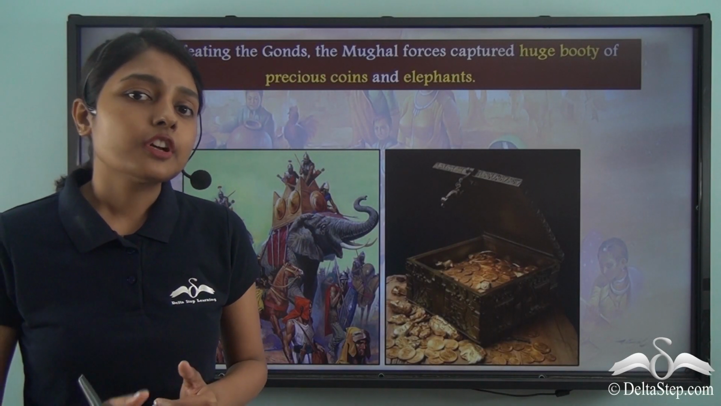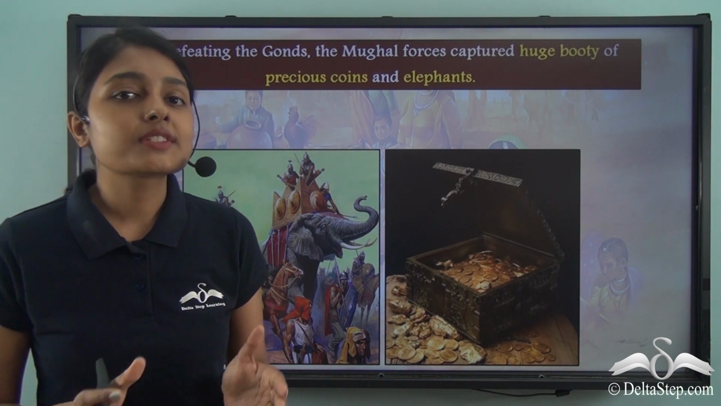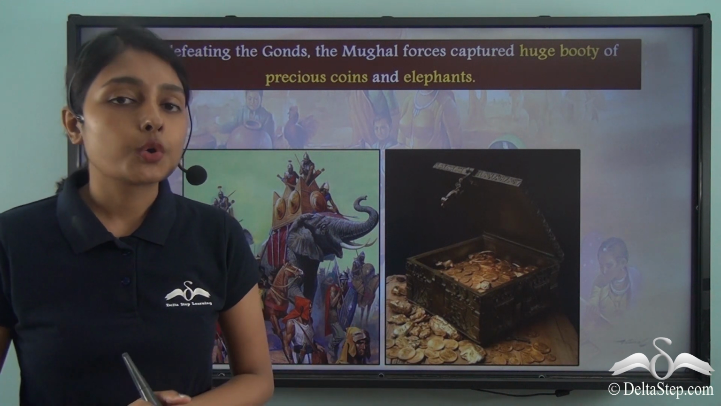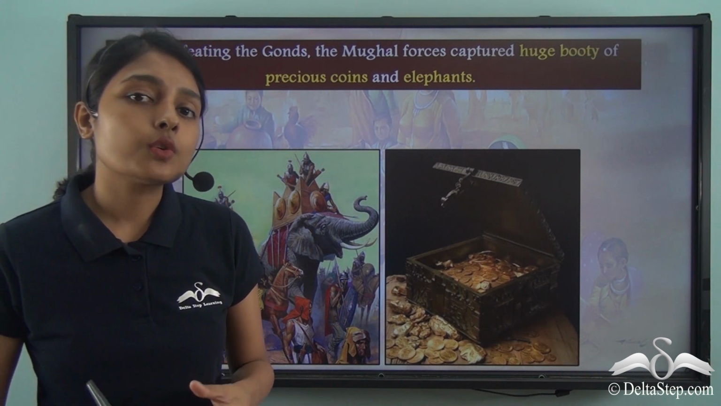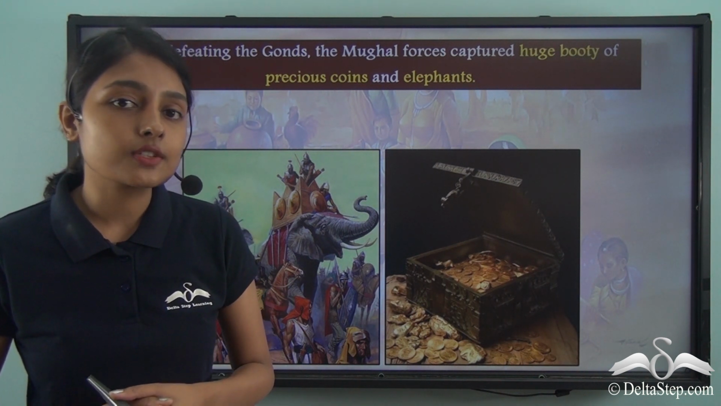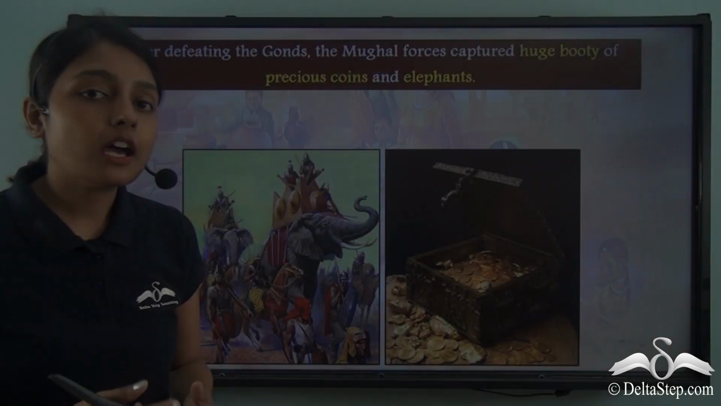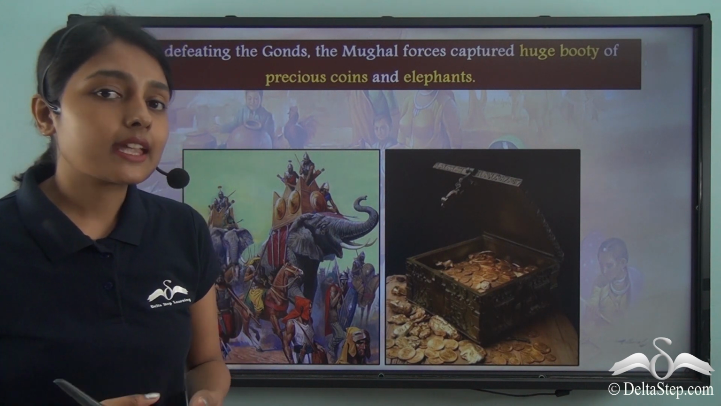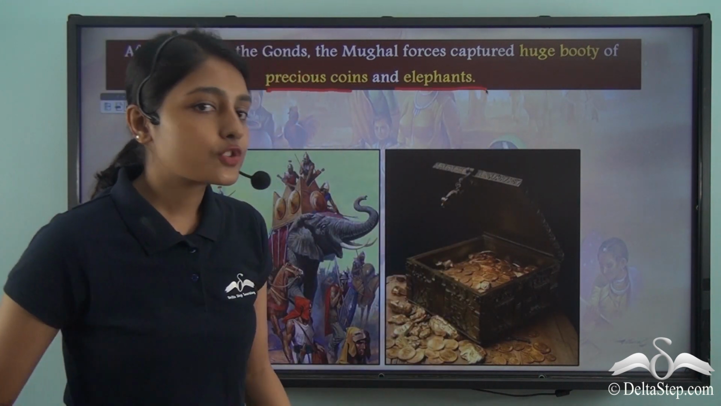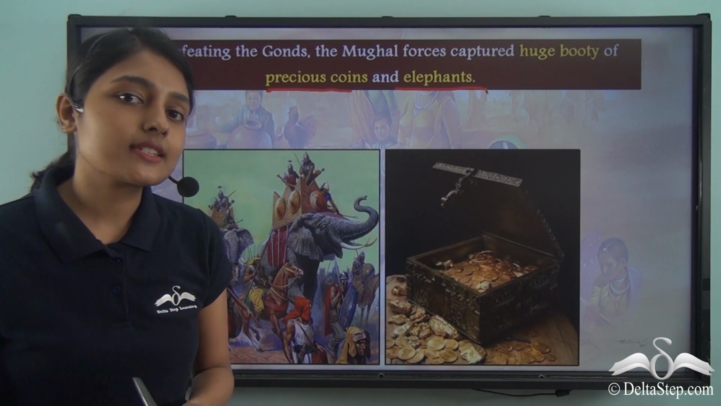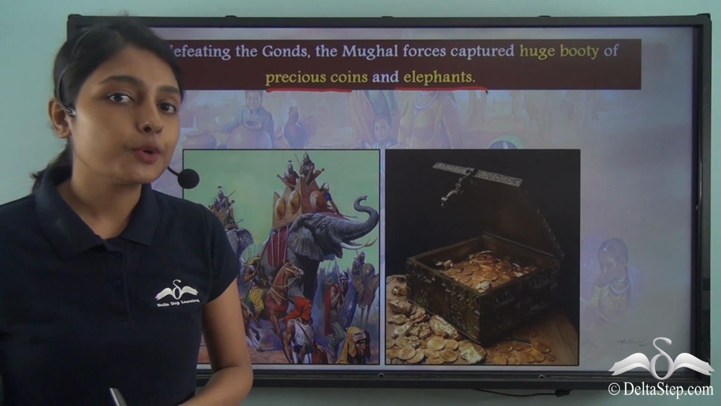With the defeat of the Gonds of Garha Katanga at the hands of the Mughal Empire, we can now see various changes that took place in the Gond kingdom. Firstly, we have to keep in mind that the Gonds gained a huge amount of wealth and resources by capturing and selling elephants to different kingdoms. Now, when the Mughals defeated the Gonds, they captured a huge booty of precious coins and elephants. So you can see how the wealth and resources that previously belonged to the Gond kingdom was plundered and looted by the Mughal Empire.